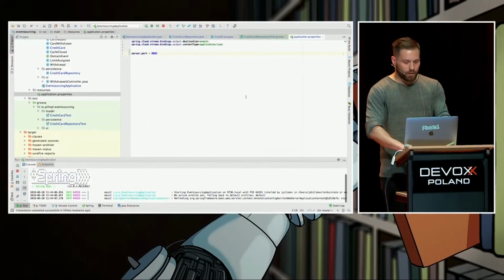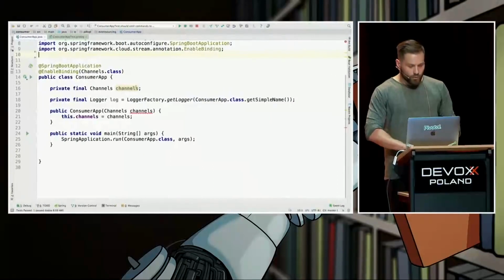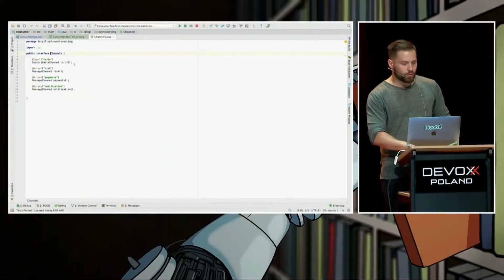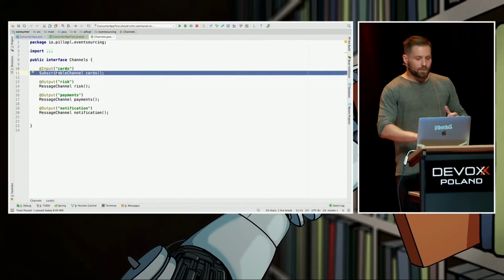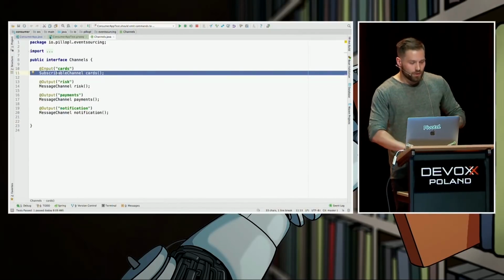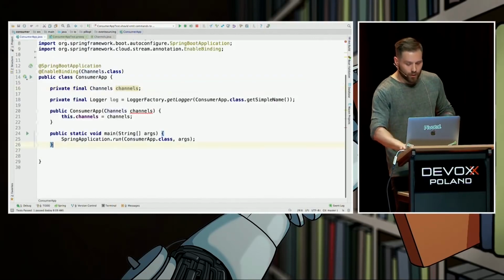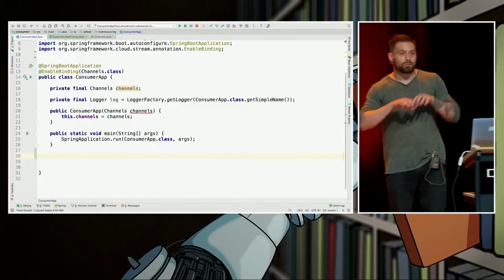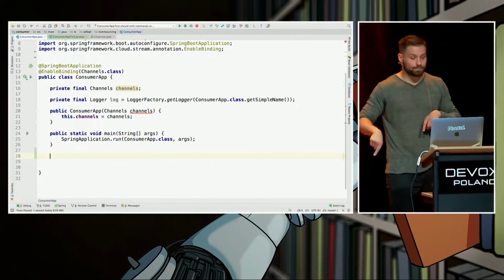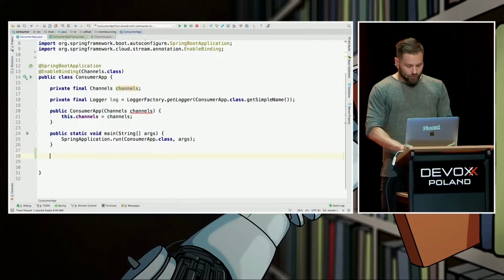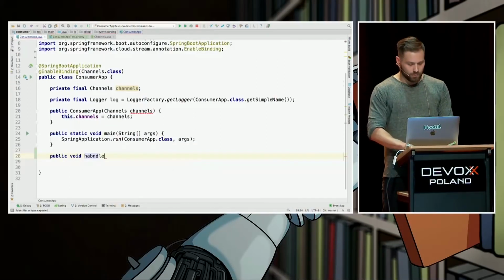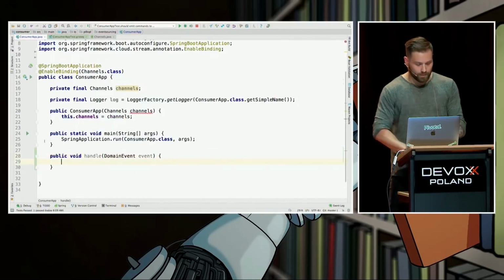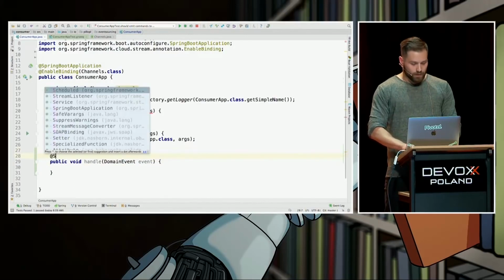And let's go to the consumer application, which is basically talking with 3 output channels and 1 input channel, right? So it's talking to 1 input channel and 3 output channels. And we want to develop a scenario whenever there is a withdrawal, we want to emit 3 things to 3 different channels. How to do that? We want this method to be responsible for that. Public void handle domain event. Nice. We mark it as a stream listener.